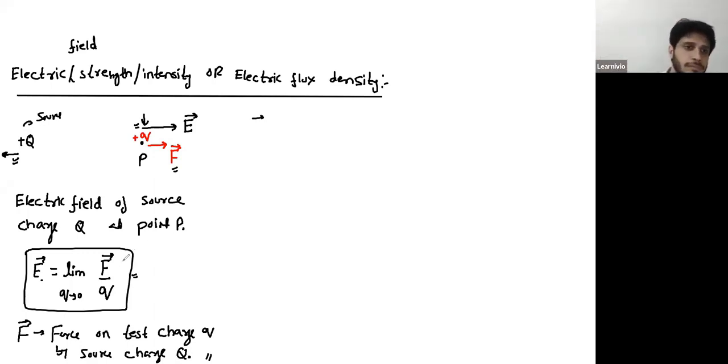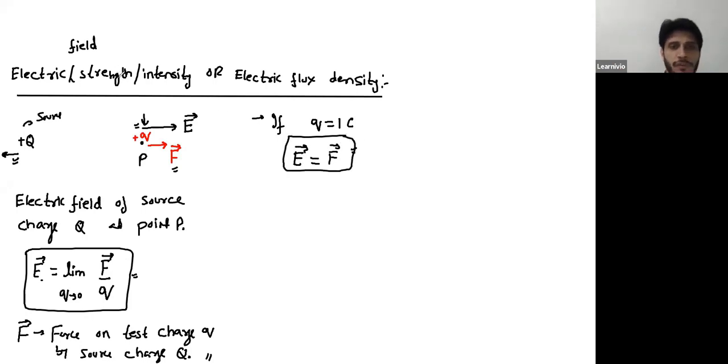The next thing is, if I put q equal to 1 coulomb, then your electric field will be exactly equal to force. So this is the statement from which we can write the definition of electric field strength.